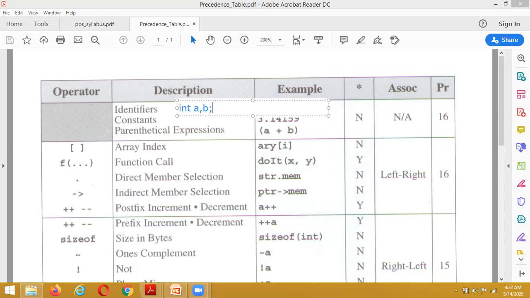For which variables will it show the top priority? A and B will show top priority. Why? Because we call these two things variable names, which are called identifiers.